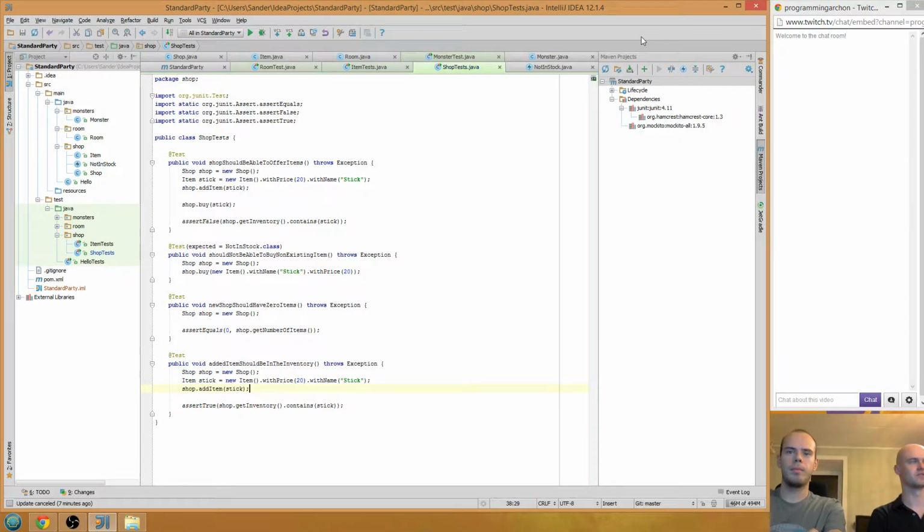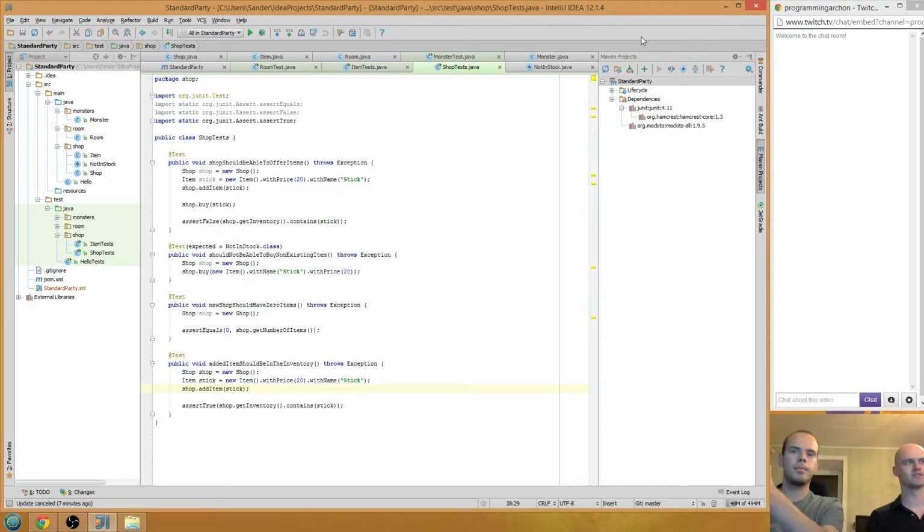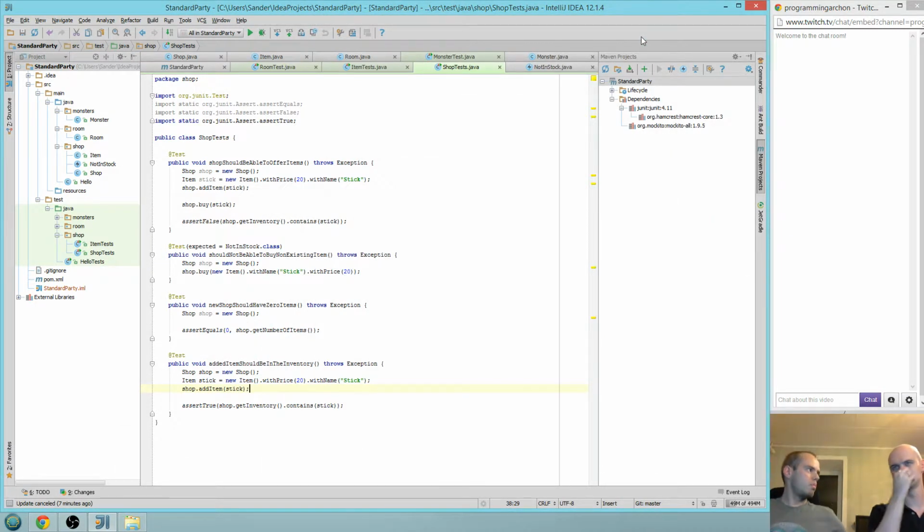So we're gonna start programming. So, what did we do last time? We programmed. We added a shop. We added some items. Did we get to the buying part of the items? No. Actually, we could buy it from the store, but it didn't go anywhere. So we bought it, the store didn't have it anymore, and that was it.